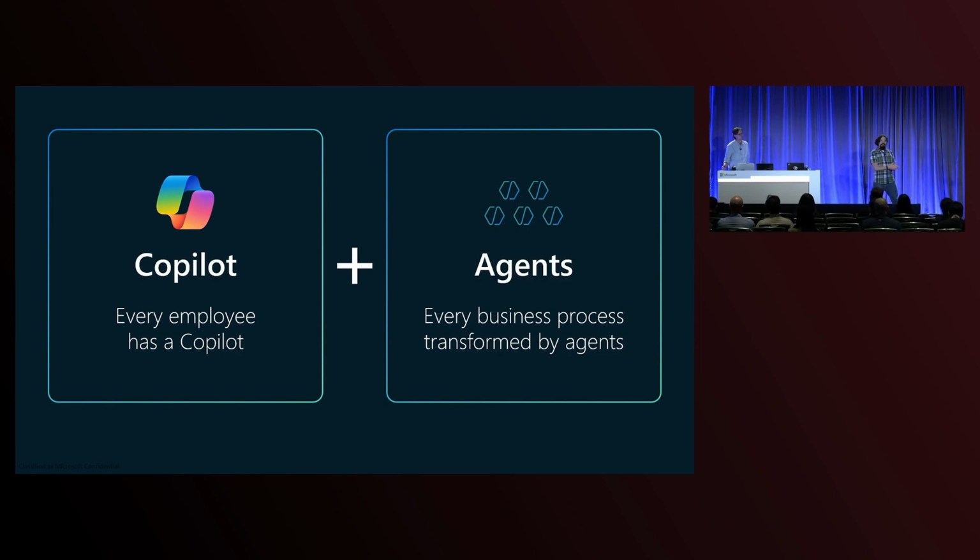Agents are also the implementer of many business processes, and we interact with them through Copilot. As Copilot knows the most about you, it helps you interact with these business processes and get more work done. That's the idea of Copilot and agents. That's what we're trying to achieve.